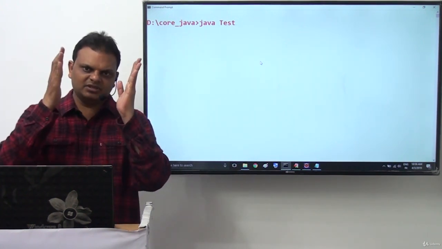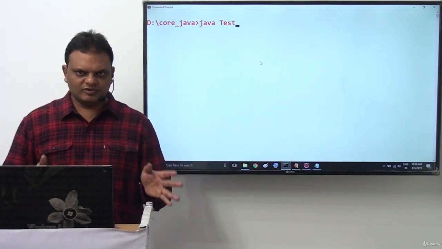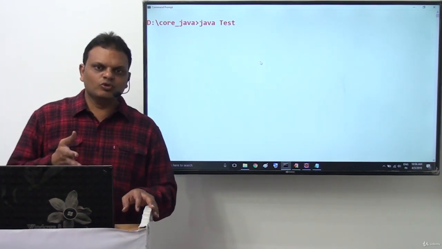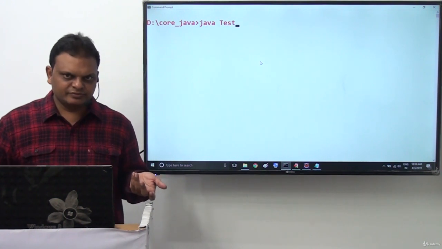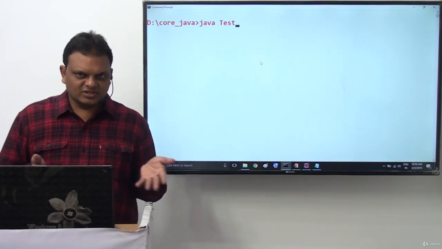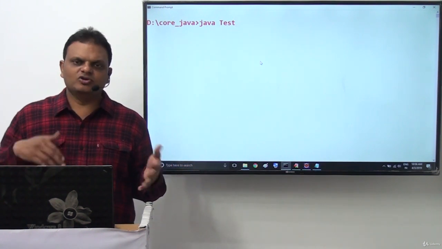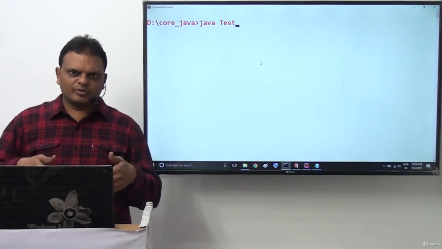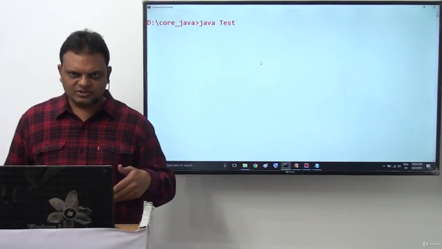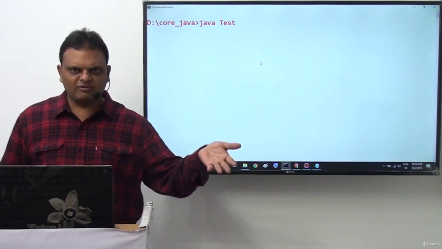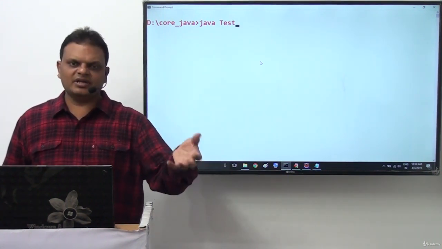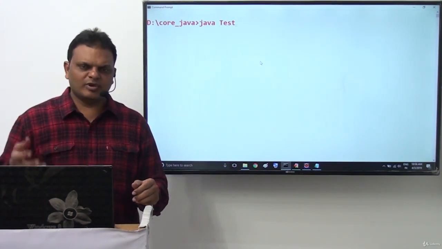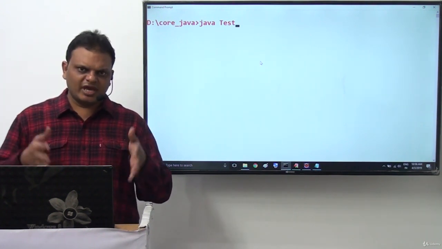Some people may have to give an answer for this particular one. But as per my analysis, as per my thought, to make JVM a lightweight component, to reduce the burden on the JVM, the JVM was prepared in such a way to access main method by using class name, and one convention was given to all Java developers: must declare that main method as static.